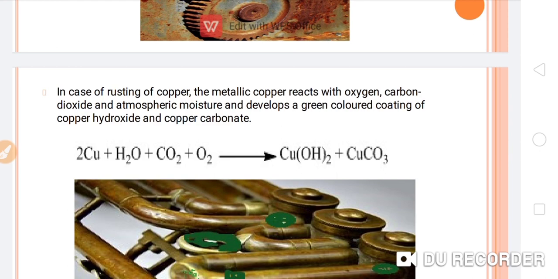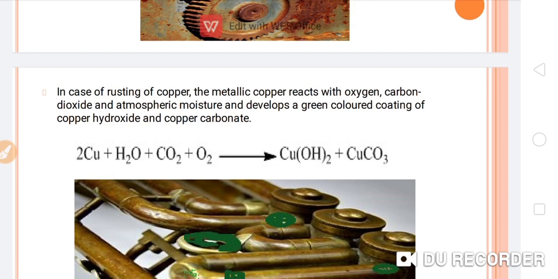Now next, the rusting process not only takes place with iron, it can also take place with copper articles. There are a number of copper articles we have seen. So what takes place with a copper article? Let's see.